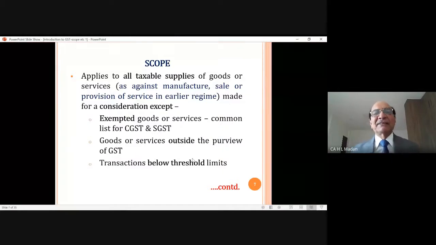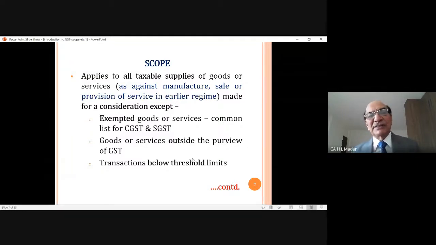Then he says there are certain goods or services which will be outside the purview of GST. Now see, again he is saying there are certain goods or services which will be exempted, but exempted goods or services may be taxable tomorrow. Today they may be exempted, tomorrow they may be taxed, or today they may be taxable, tomorrow they can be made exempted also. But there are certain goods or services which have been kept outside the purview of GST, meaning thereby no tax will be levied on goods or services which are outside the purview of GST.